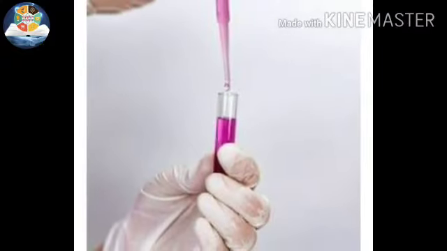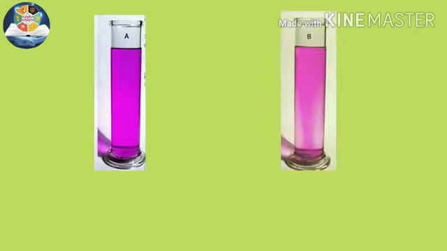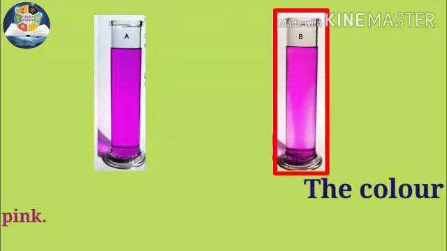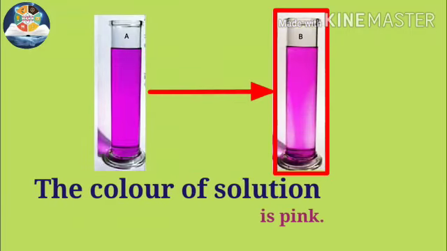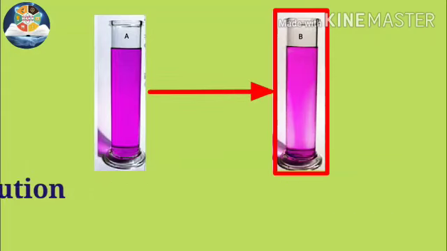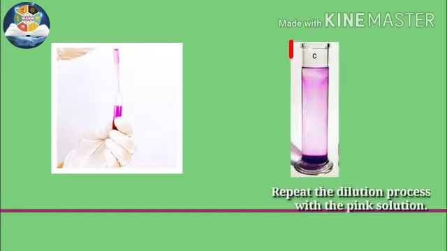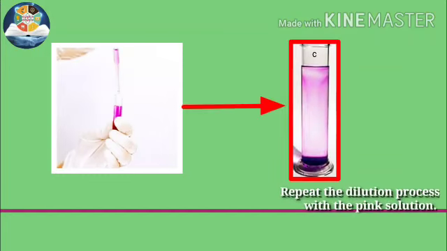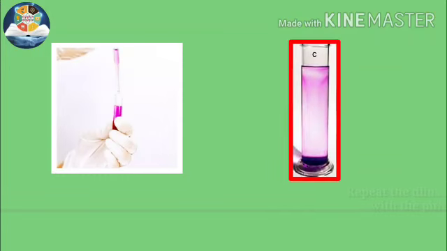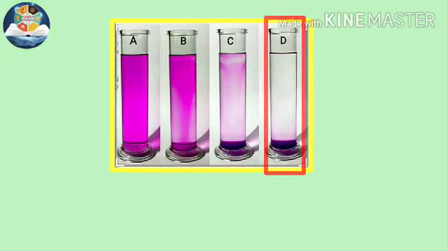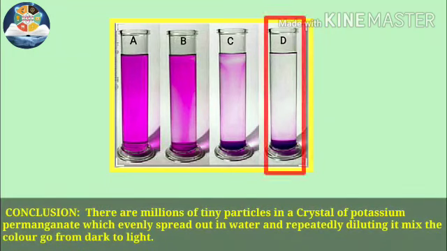Now let's take again 1/10 quantity of solution from test tube A and dilute it in test tube B. Note the color of the solution; it becomes pink. And again you are going to repeat the dilution process with the pink solution. Even in the last test tube D, can you see the light pink color is still visible? So what's our conclusion?